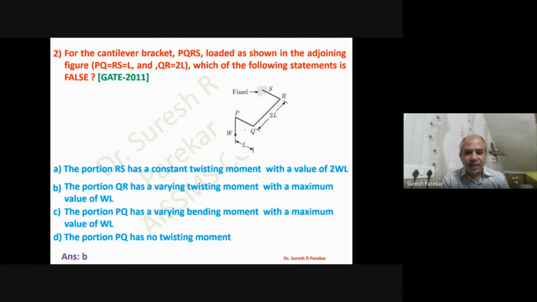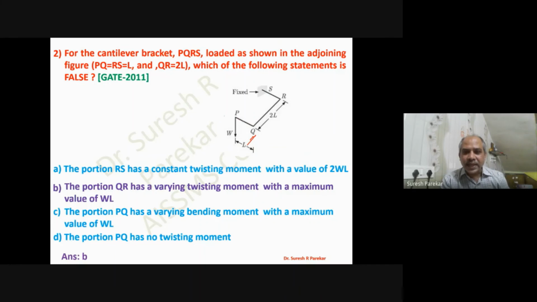Now in this, the portion QR has a varying twisting moment with a maximum value of W into L, because this lever arm is perpendicular to QR, and therefore we are going to get the value of twisting moment. So which one is the false statement?